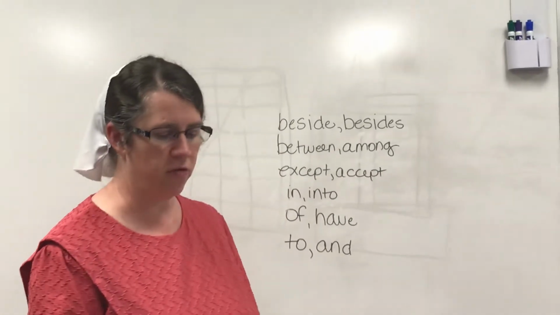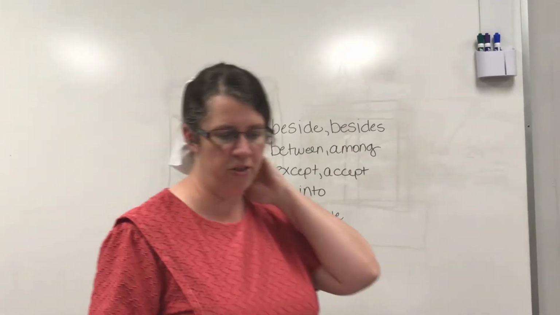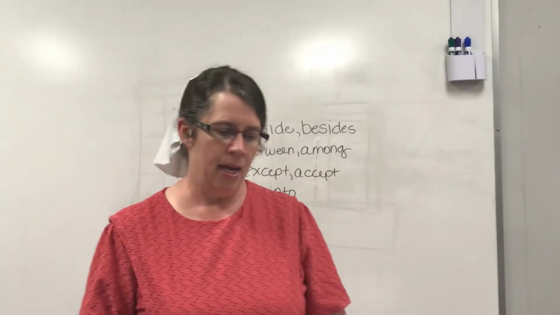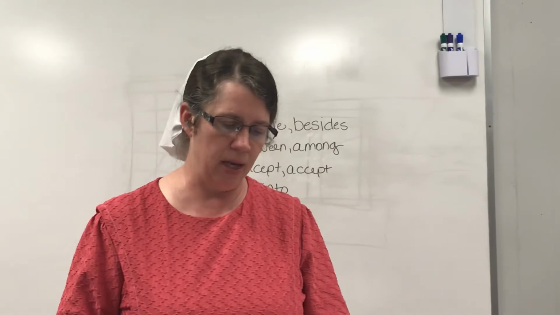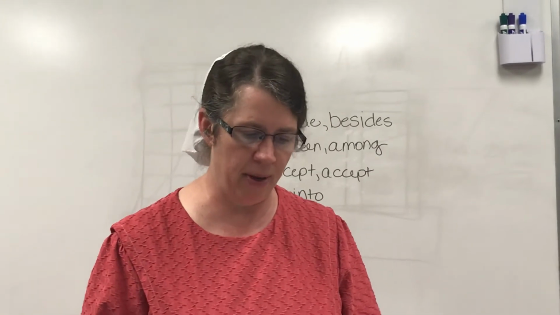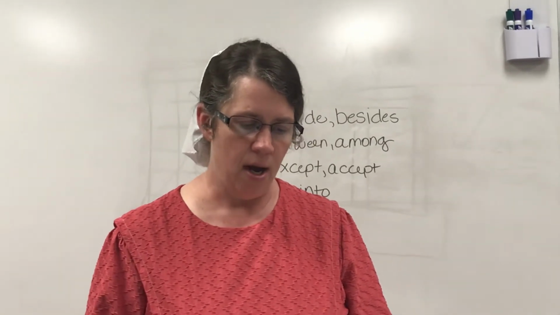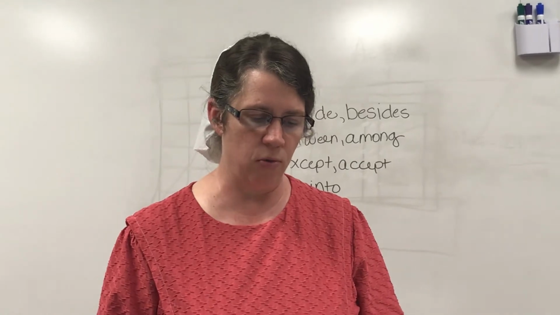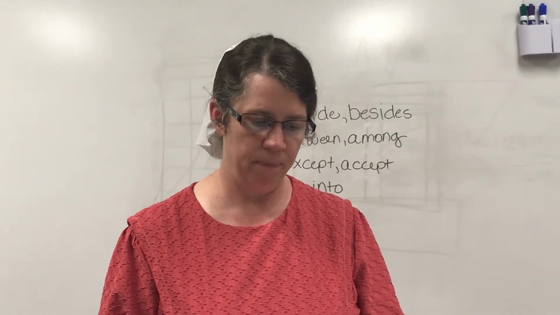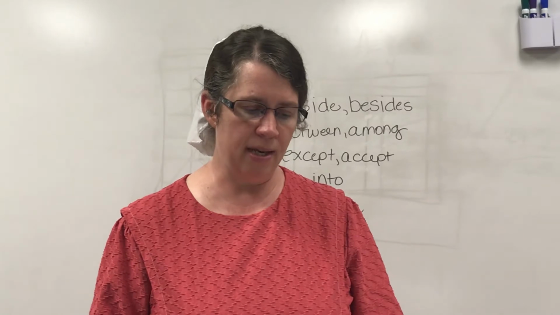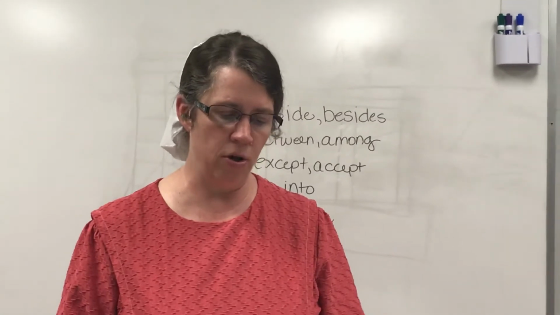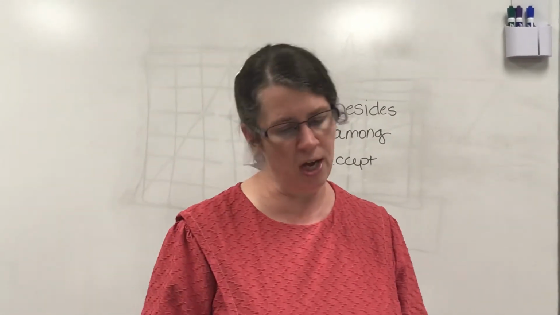So if you go to page 162 on Think A, if prepositions are used correctly, write correct in the blank. If there is an error, underline it and write the correct word in the blank. Number 1 says, please accept this small token of my appreciation.